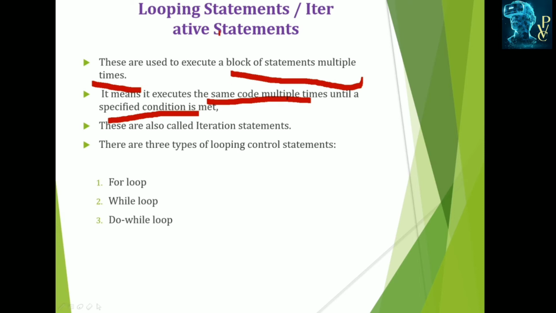Those are called loops. Looping means repeated, also called iteratively executing some statements. We call these iterative statements or looping. These can be of 3 types: for loop, while loop and do while loop.